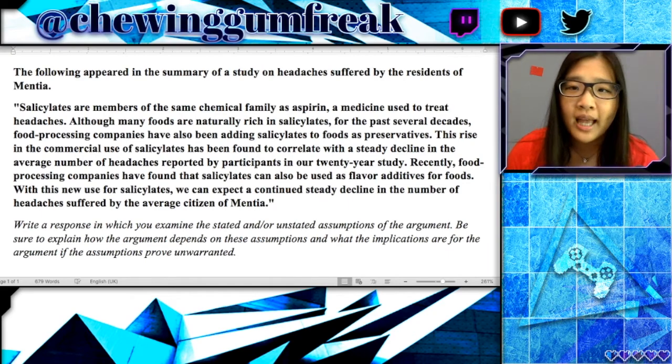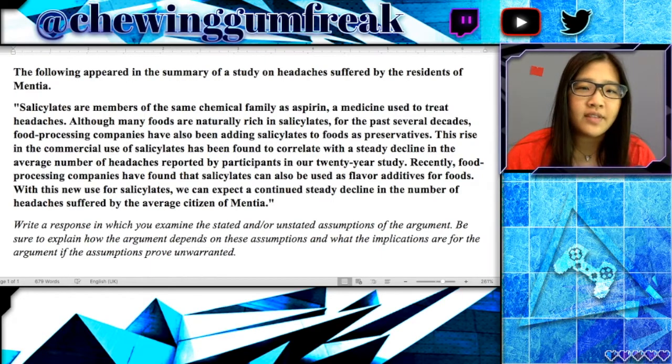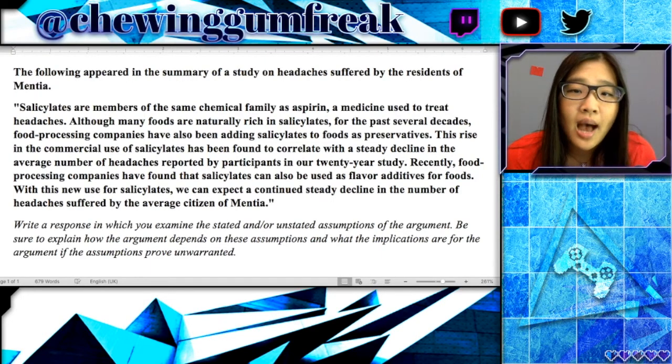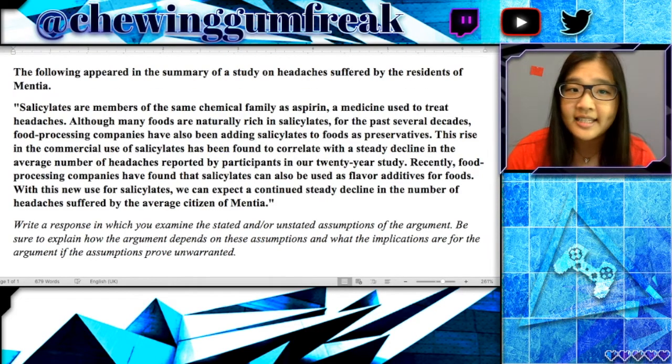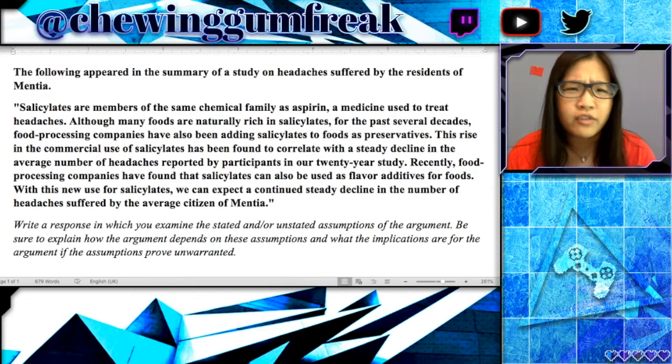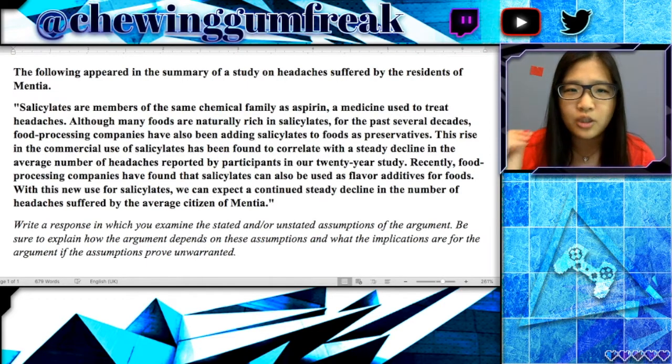For this one, we'll go ahead and read the question. So the following appeared in a summary of a study on headaches suffered by the residents of Mentia. Salicylates are members of the same chemical family as aspirin, a medicine used to treat headaches. So before we get into anything, I want to break down the question here. This first sentence already tells you that there's probably going to be some sort of link made between aspirin, aka treating headaches, and this chemical called salicylates. So that already primes you to what the argument is going to be.